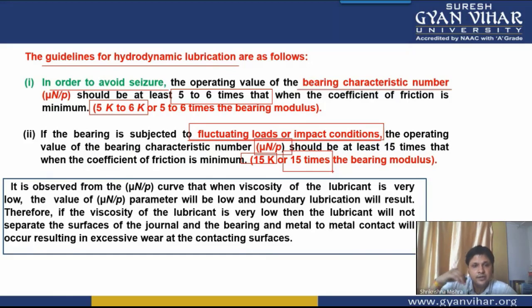It should be at least 15 times the bearing modulus. In the case of fluctuating loads, it should be above 15 times the bearing modulus.